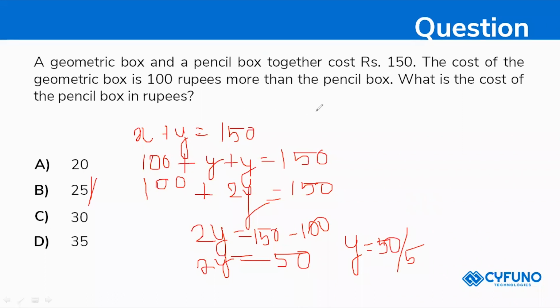Pencil box is more than geometry box, right? Sorry, geometry box is more than pencil box, which means y plus y, right? So 100 is already given for the geometry box. The geometry box is more than the pencil box, so I'm taking double the rate of the pencil box as the geometric box rate. It is more but not twice, but I'm taking it twice. If you take this y plus y, we can easily calculate it, right? So your answer will be 25.